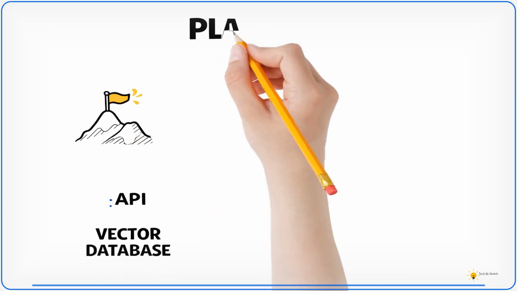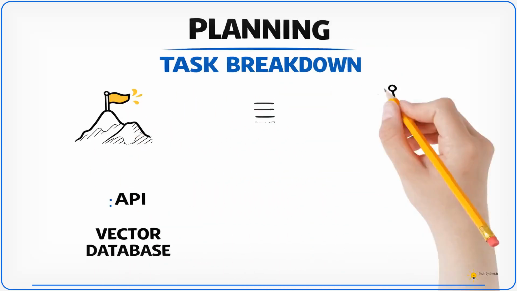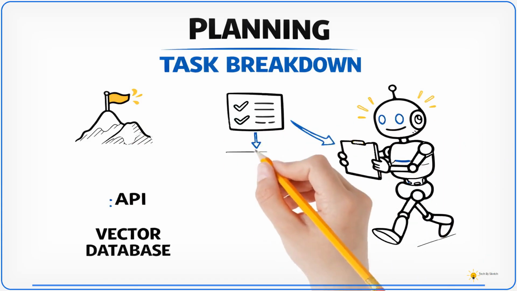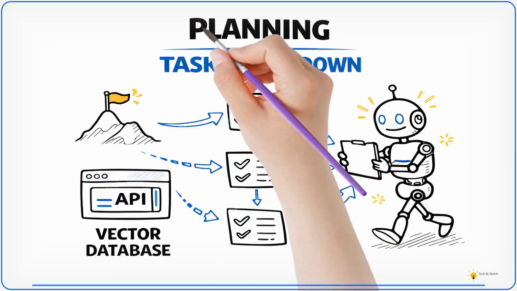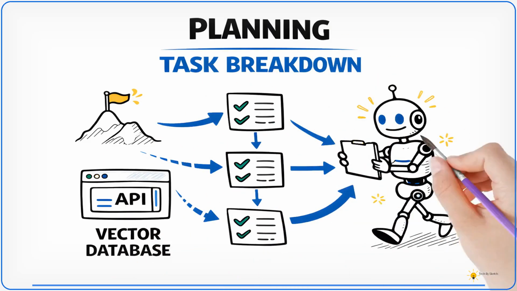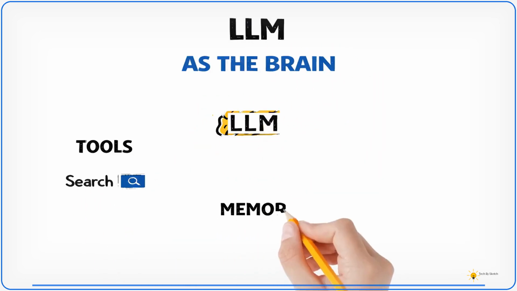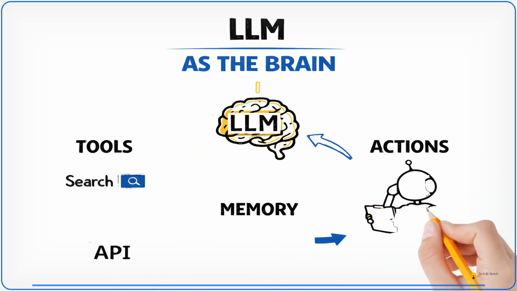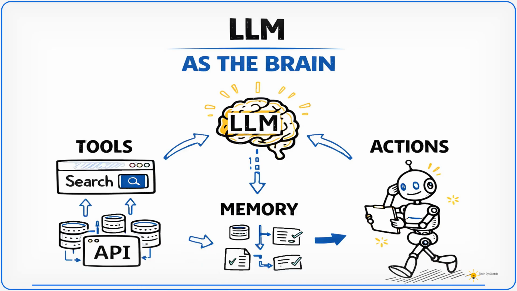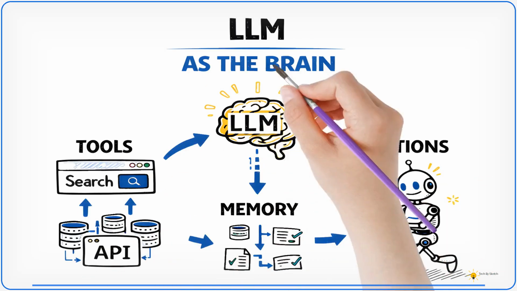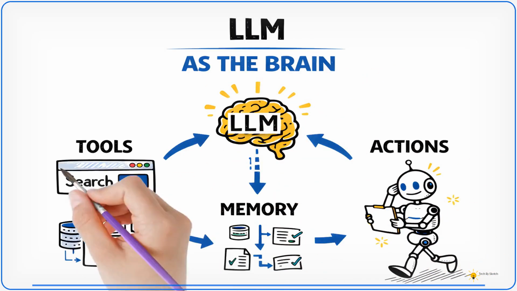Next, complex goals require breaking work into smaller steps. Agent systems perform planning and task breakdown before executing tasks. This allows the AI to create structured workflows automatically. Then many modern agents are powered by large language models. In these systems, the LLM, as the brain, decides reasoning and next actions. The model interprets goals and determines the next logical step.